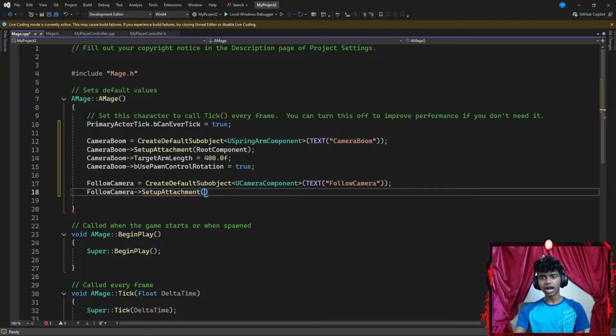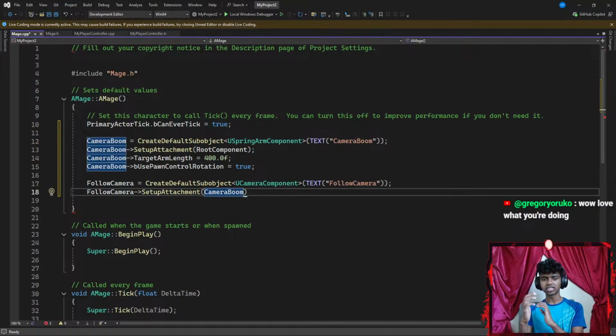Okay, and now here, I want my actual camera component to be stuck to my spring arm or my camera boom. So my root component is going to be my camera boom. So now it's like my camera and my root component are stuck together.